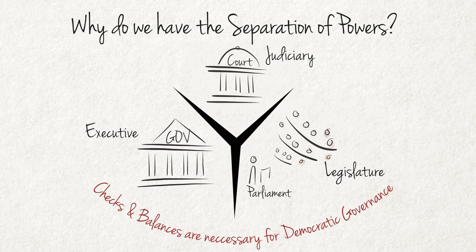The main purpose of the separation of powers in democratic government is to prevent the abuse of power by government officials. It ensures that the three branches control or check one another and are accountable to each other. This system further limits the power of each individual branch so that state power is shared.